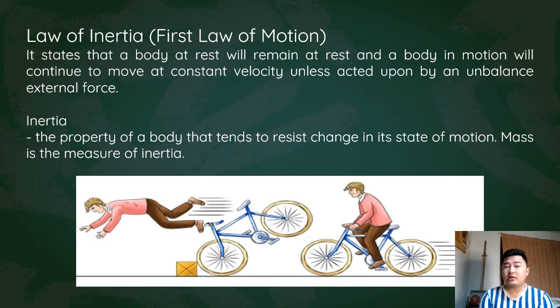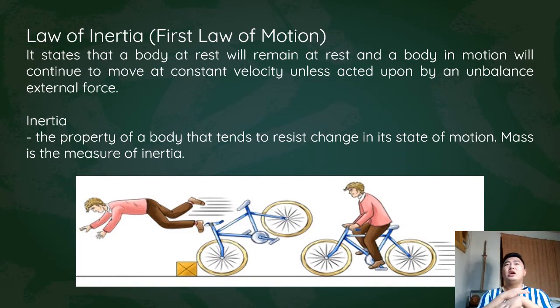Now we have this property of an object that refers to the tendency of an object to resist changes in motion, and that is inertia. Inertia is measured through the mass of an object. So what does that mean? The bigger the mass of an object, the greater the inertia it has.